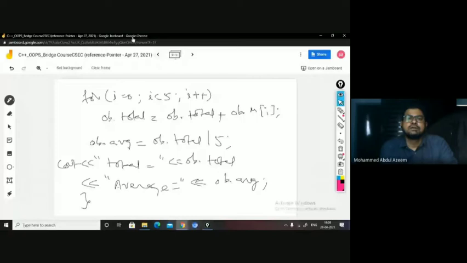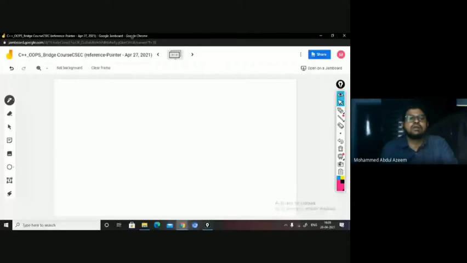And now in order to execute for one student, what is it that I have to do? I have to create one student instance here, and the execution will always start from main and terminate in the main only, right? So void main. In main, I am creating one student instance, right?